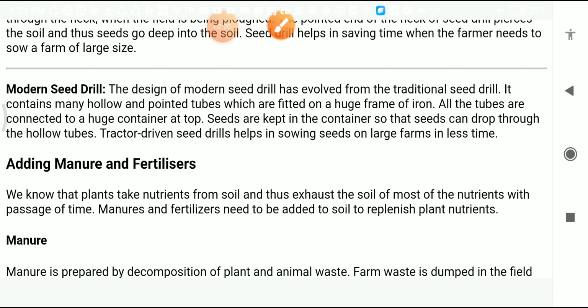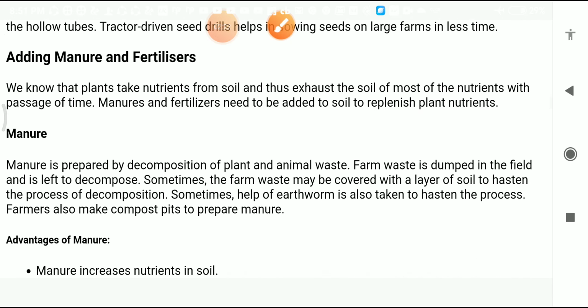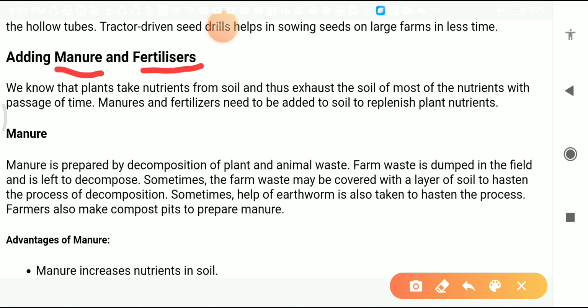Let's discuss now. Our first point is manure. I told you the difference between manures and fertilizers. Manure is natural and fertilizers are man-made. Manures we can make at home with the waste of animals, straw and many things. But fertilizers are made in factories and are called man-made.